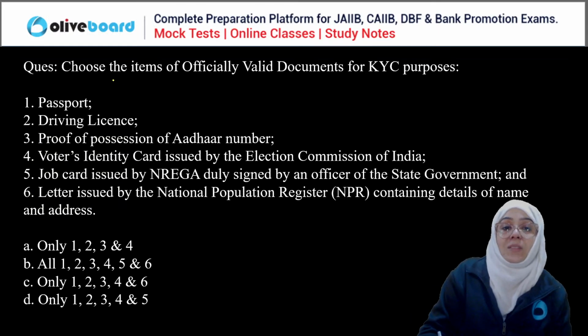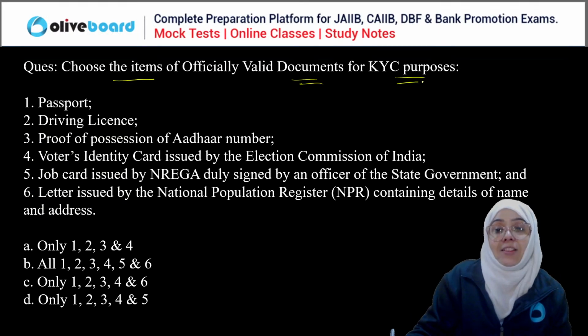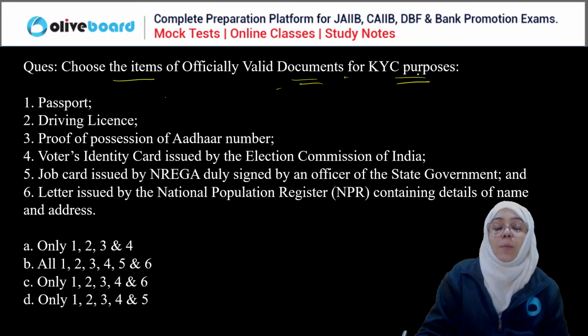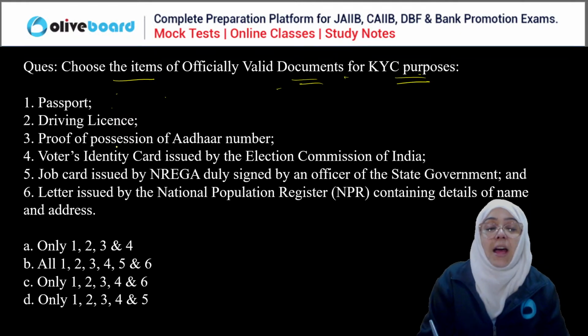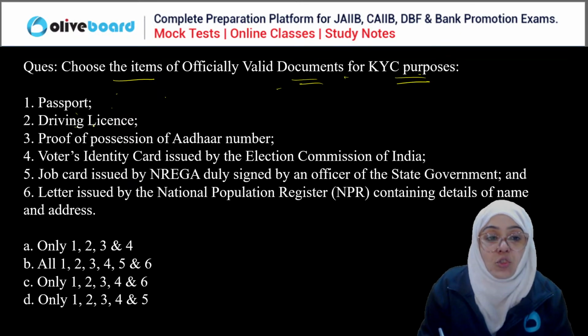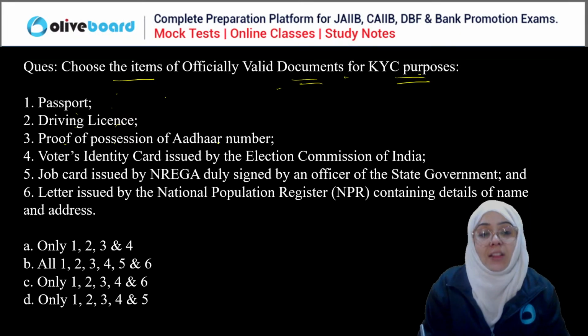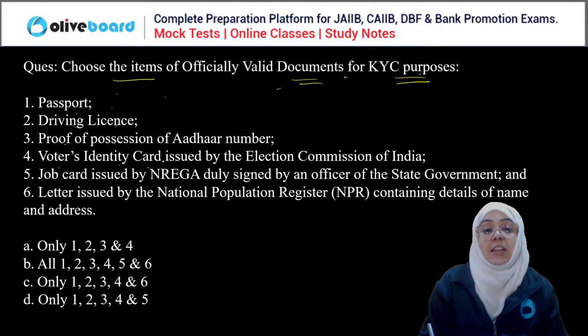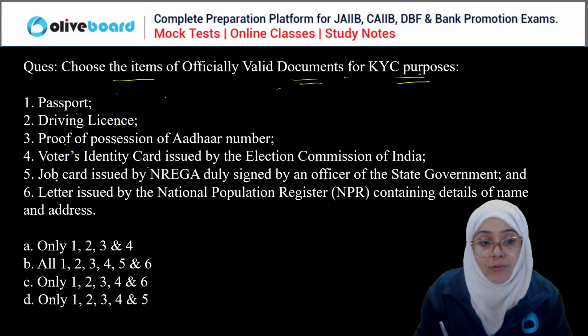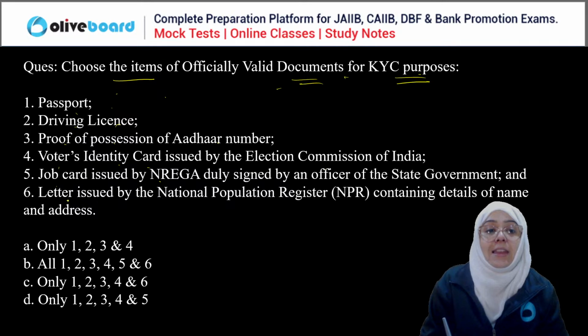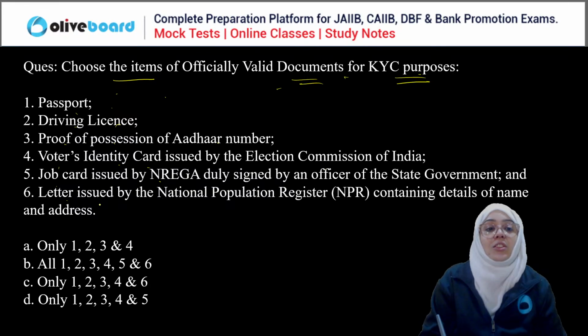Next, we have to choose the items of OVD for KYC purpose. So officially valid documents for KYC purpose: passport, driving license, proof of possession of Aadhaar number, voter's identity card issued by Election Commission of India, job card issued by NREGA, and letter issued by National Population Register.